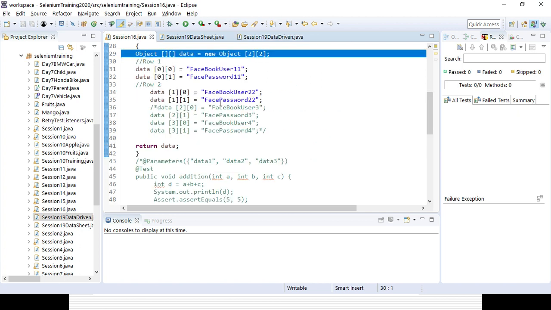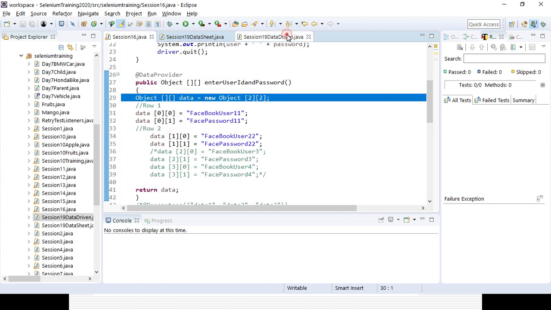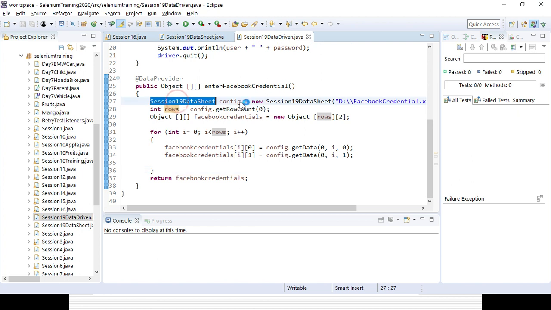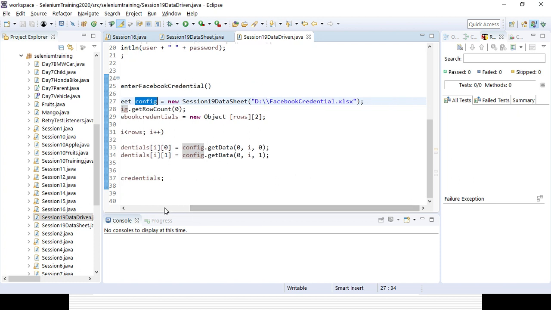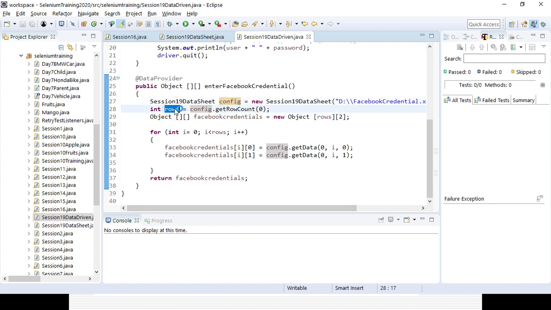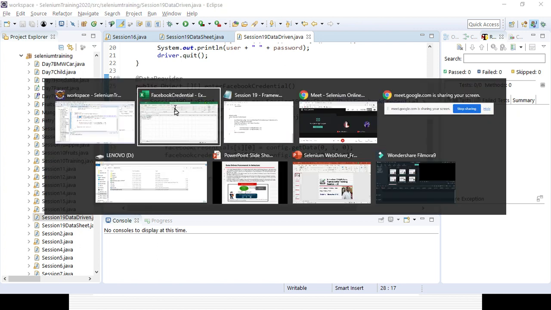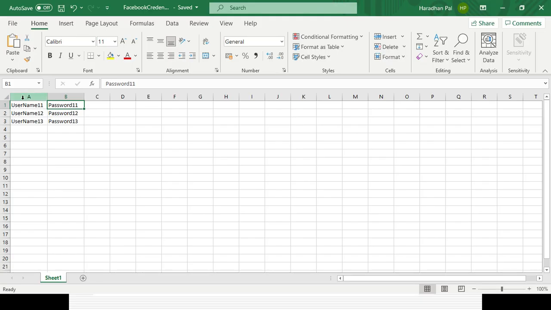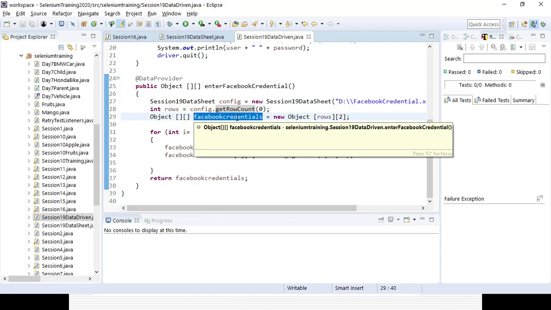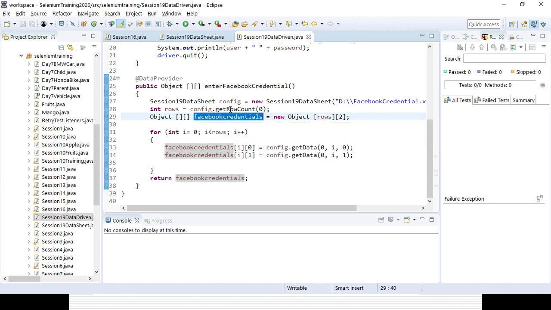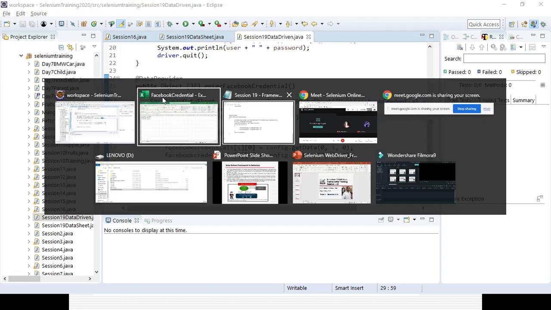So here whatever I am doing with the constructor, I am creating variables where I am passing the path. Okay, after that I am creating a variable for rows. How many rows is there here? Okay, so I am getting those row count here first. After that I am creating object where I am storing the variables, right? This is the row where it will iterate the row level and column level. I will be iterating only two things, right? And row, password and user ID.